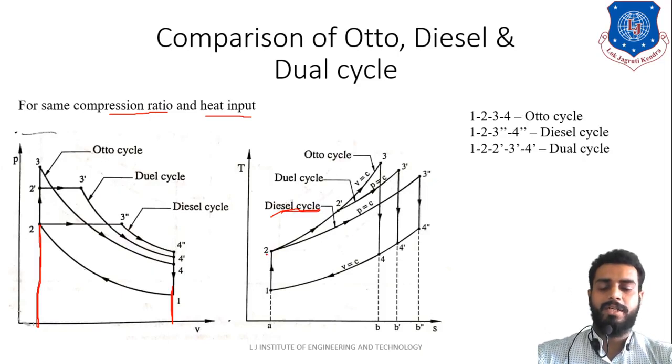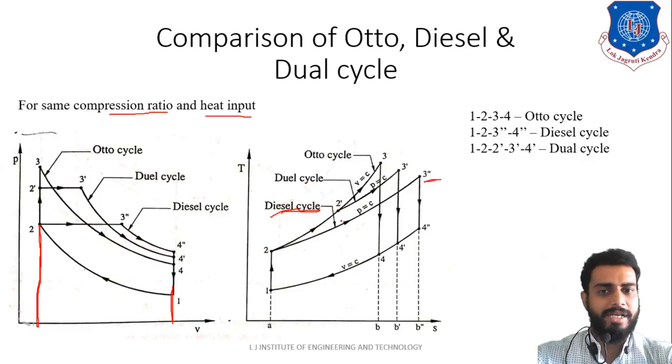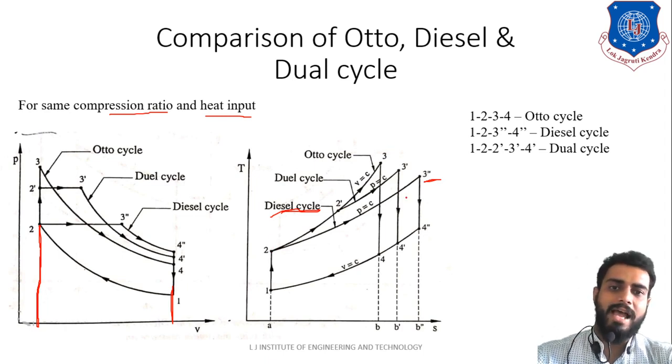In the diesel cycle, the heat is added in process 2 to 3 dash, right? That is the heat addition. Further, for the dual cycle the heat is added in the 2 dash to 3 dash process, and for the Otto cycle the heat is added between 2 to 3, right? So these are the processes.